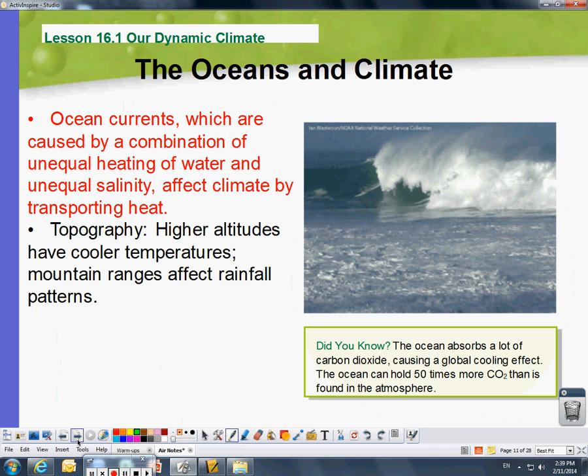Ocean currents. They are the combination of unequal heating of water and unequal salinity. That's the salt content in there, so salt. So if there's unequal salt or unequal heat. Remember, that was kind of the premise behind The Day After Tomorrow, is that the melting polar ice caps change the salinity of the water, which would change the ocean currents. This is where they kind of got that idea. They just blew it out of proportion.